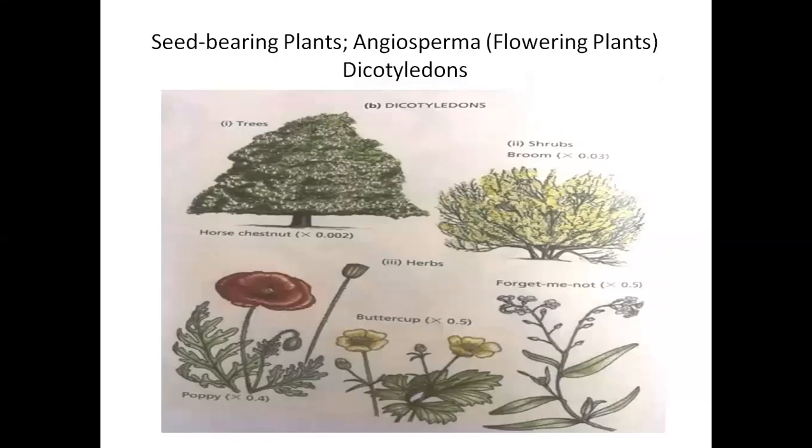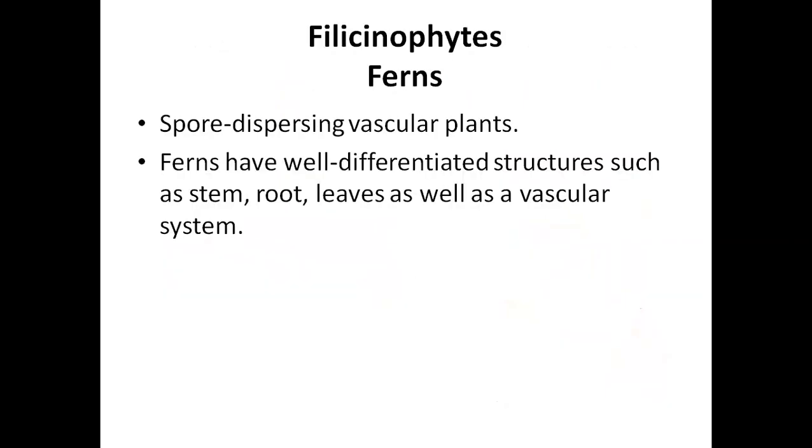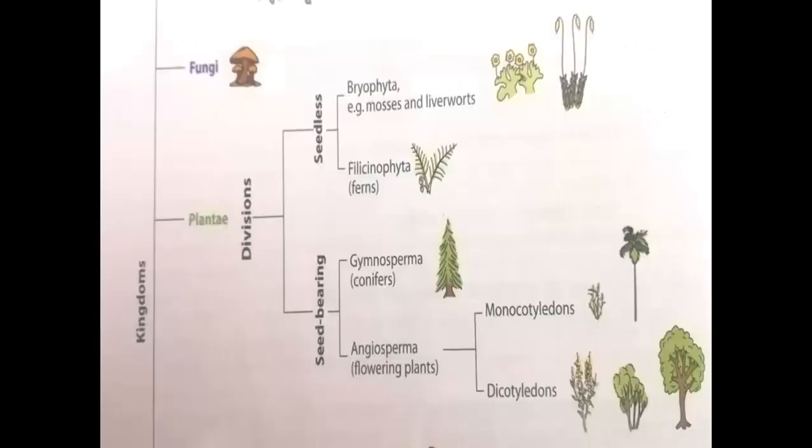That was all about kingdom Plantae. Again, let's quickly revise kingdom Plantae को. हमने क्या क्या किया है kingdom Plantae में? We have two major classes, seed bearing and seedless. Seedless में Bryophytes and Felicynophytes. Bryophytes में we have mosses and liverworts. Felicynophytes में we have ferns. If we talk about the seed-bearing ones, we have Gymnosperms and Angiosperms.